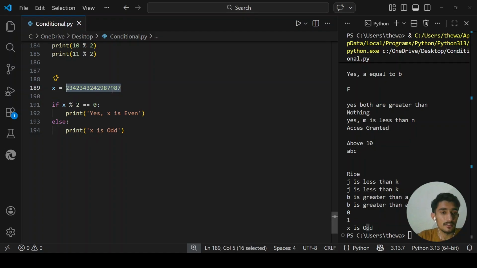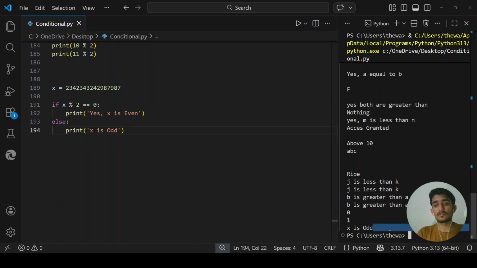When you divide it by 2, you will get a remainder of 1. So here the remainder is 1. So now the condition will be checked. If 1 is equal to 0, we know that 1 is not equal to 0. So this whole condition will become false, giving us a false boolean expression value. So we will move on to the next block, which is else, and x is odd. That is what's printed out.